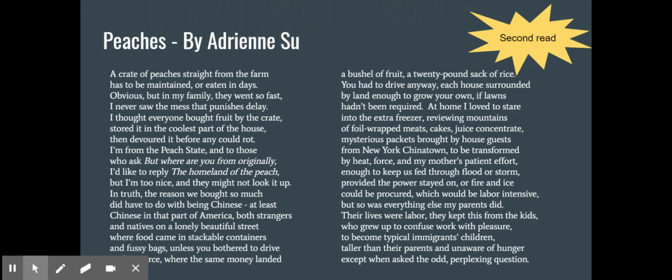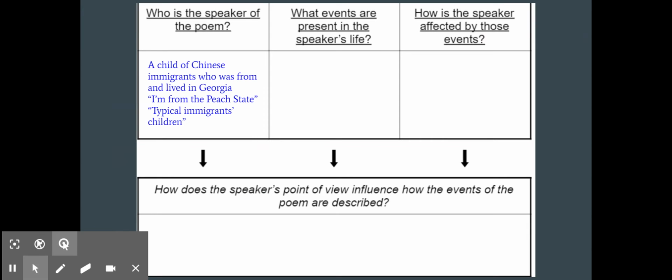Okay, so who is the speaker of the poem? Well, the speaker is a girl who is a Chinese American and the daughter of immigrants. I'm guessing it's Adrian Sue because she is talking in the first person, but we don't know for certain. But I do know that she's Chinese American, she's from the Peach State, and her parents are immigrants. So when I'm filling in that graphic organizer, that's exactly what I said. And I'm also putting in some of those quotes, I'm from the Peach State, typical immigrants' children, to help back that up. Again, make sure that you're pausing as you need so that way you can get this down.